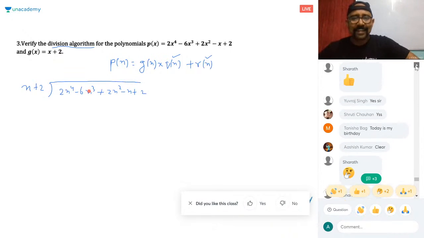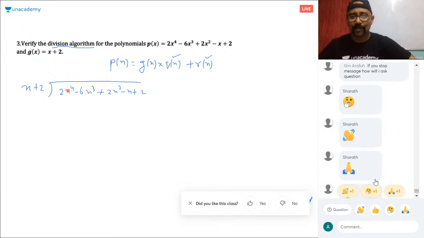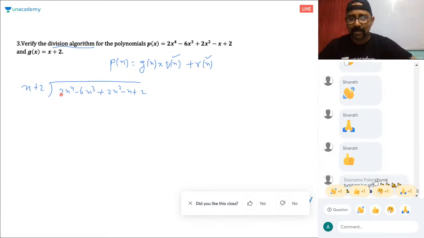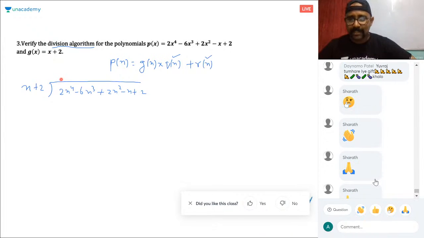Okay, so let's see. Let's solve this. This will be my birthday gift to you. If you are able to solve this sum, we'll get 3 marks. So 3 marks from my side. Yeah, that's the reason. But many people are chatting unnecessarily. Okay, so already 25 minutes are gone. We have many sums to do.